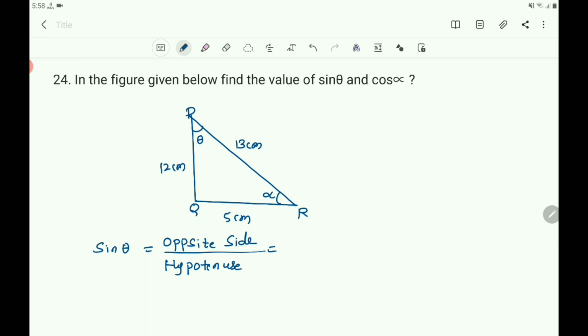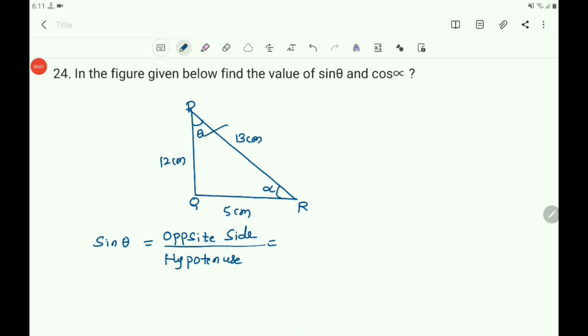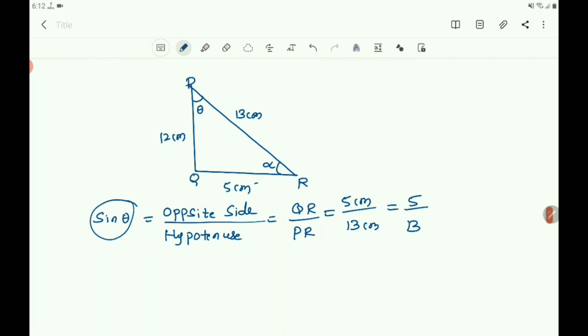The side opposite to the angle theta, that is angle P, is QR, and the hypotenuse is PR. What is the measurement of QR? QR is 5 centimeter, and PR is 13 centimeter. So the ratio is 5 by 13. You got sin theta equals 5 by 13.